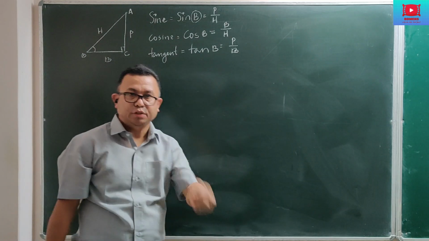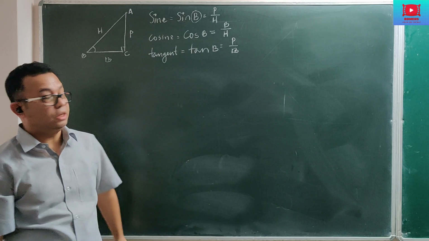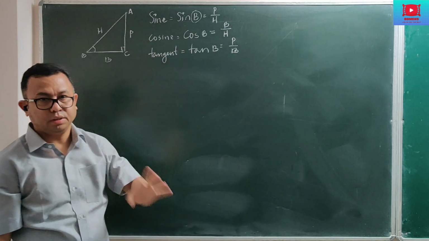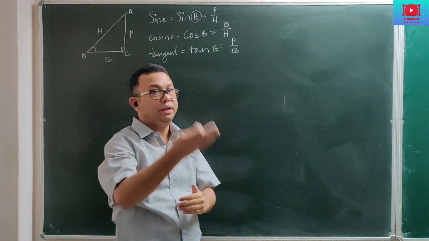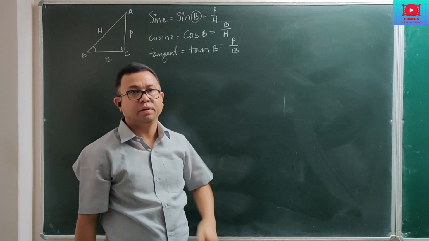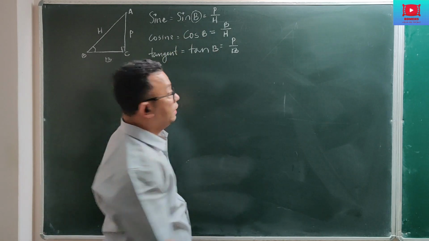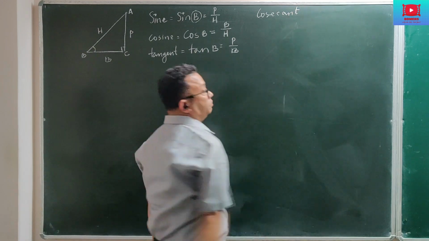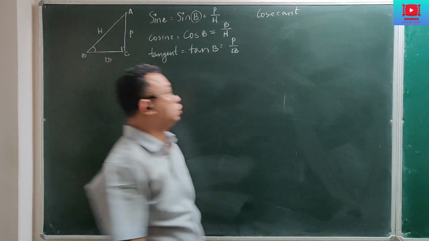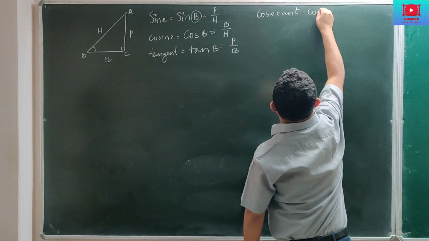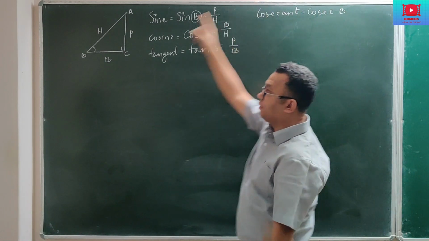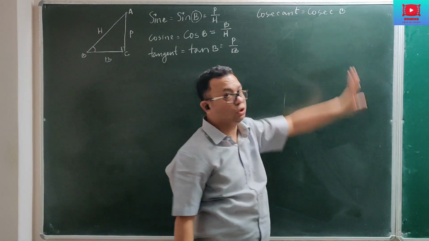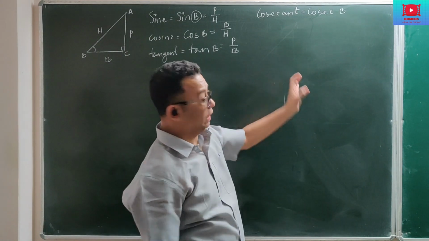Just remember this, it will be easy for you to solve the question. It's easy for you to remember. If sine, cos, tan are the 3 trigonometric ratios, the other 3 are reciprocals of these 3. The reciprocal of sine is cosecant, but in short we write it as cosec. So again, if the angle of reference is that angle B, it is called cosec B. Full name is cosecant, but in short we call it cosec.